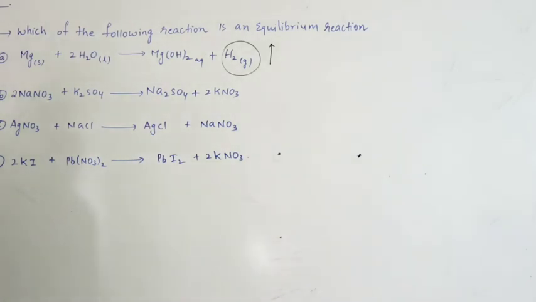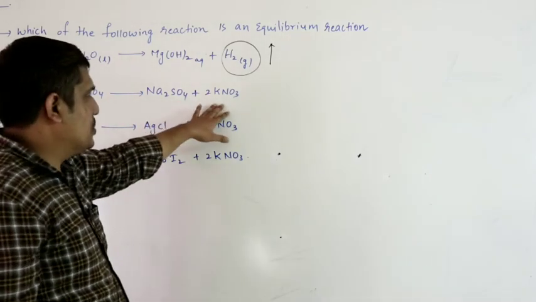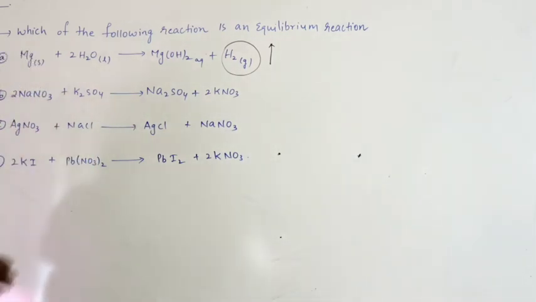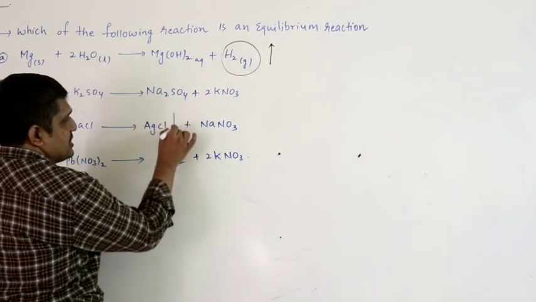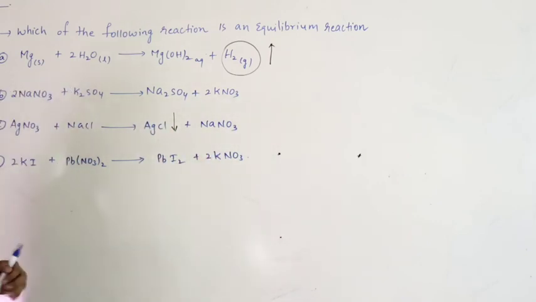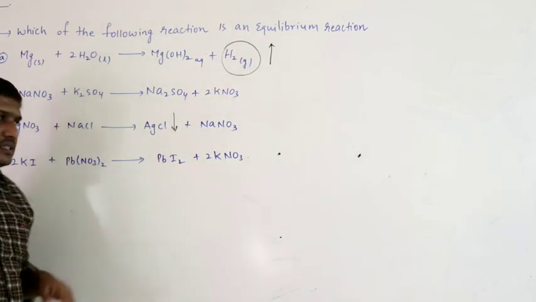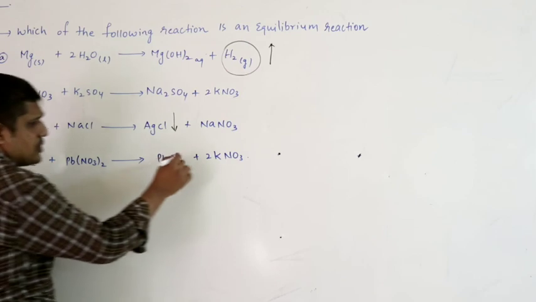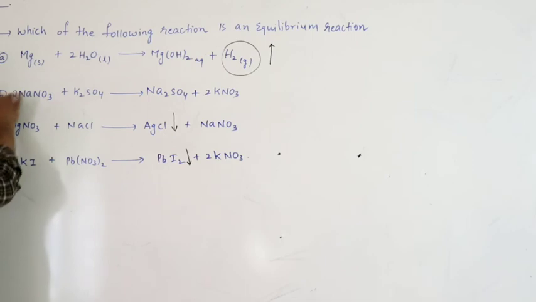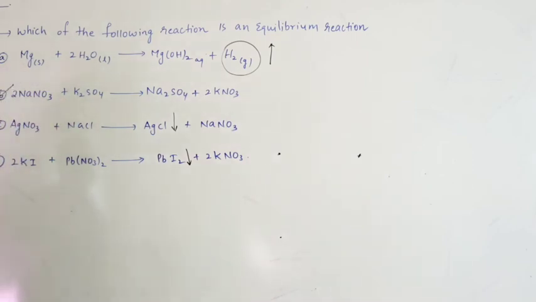NaNO3 reacts with K2SO4. These are all aqueous solutions, so there is no volatile component, and it can be reversed. But let us see the other options. AgNO3 plus NaCl: AgCl precipitates out. Precipitates means it no longer dissolves in the solution. Once it separates out from the solution system, it cannot be reversed. Here also PbI2 precipitates out. So the possibility is option B. This reaction can be reversed.